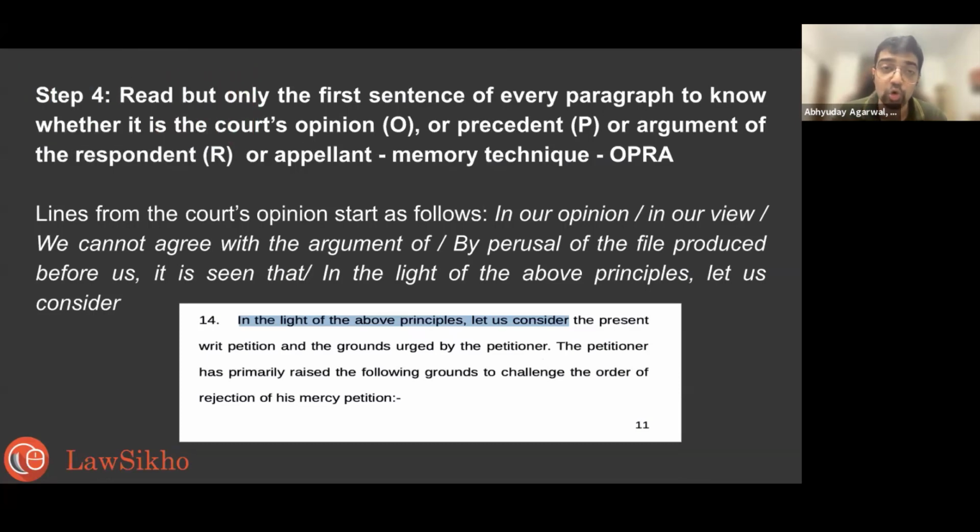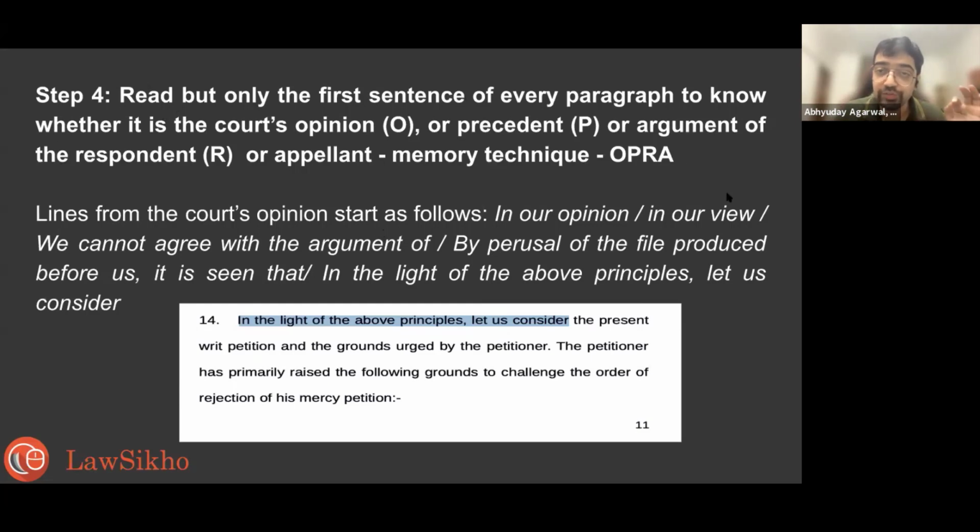And I call this method Oprah. I have taken it from Oprah Winfrey, a talk show in the US. So I just thought I'll make a mnemonic from it. So Oprah is the mnemonic. Okay. Read the sentences of every para, but only the first sentence. And you only have to mark it. Okay. So you just have to mark it.